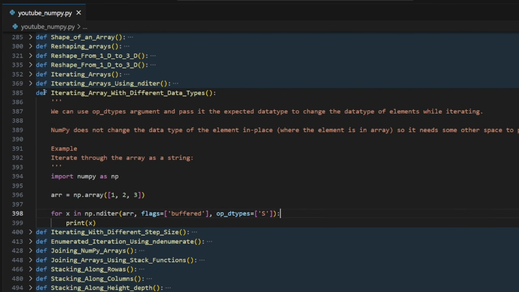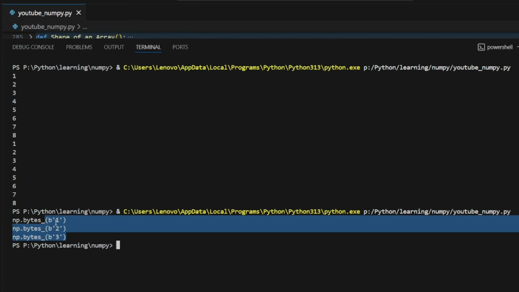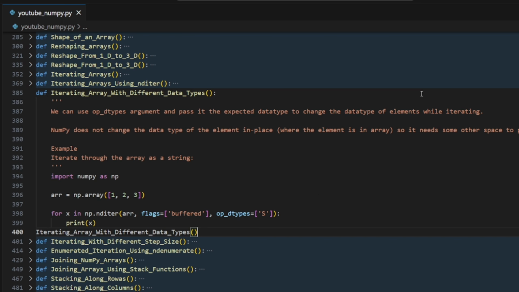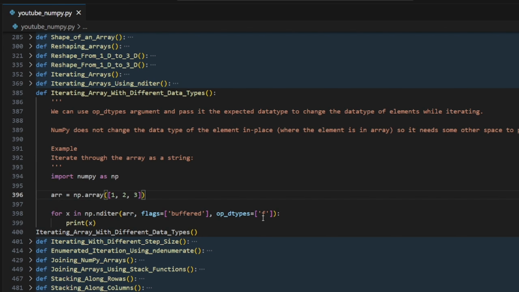Let's run this and also make some modifications to see the changes. We have integers inside a string. Now let's make this f, so it should give a float, but it's not. Why is that? We have to give the full name. My bad. Now we have the full name.